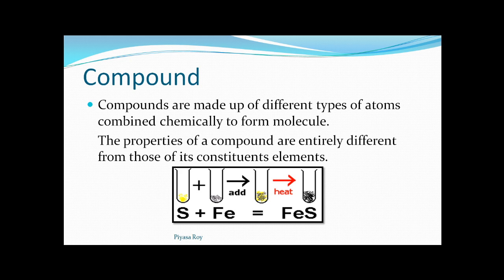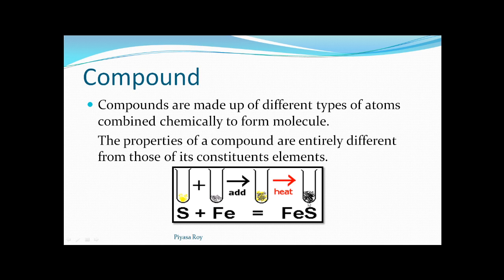And we know iron is a magnetic substance, so iron will get attracted by a magnet. If we bring a magnet to these iron particles, they will get attracted. So these are the properties of sulfur and iron. Now after mixing these two in this test tube, we will be heating this mixture. After heating, we will get this black substance, a black mass.